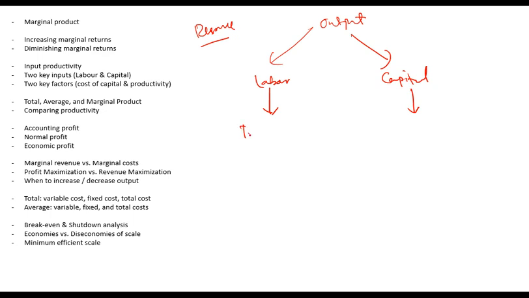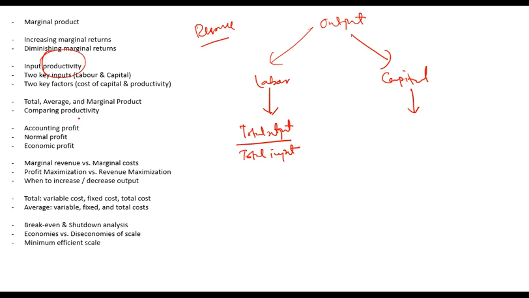Productivity is simply the total output that they are producing divided by total input. For example, total output divided by the number of workers is the productivity of labor. Total output produced by a machine divided by the number of machine hours or number of machines is the productivity of the machine. So that is how you calculate productivity.